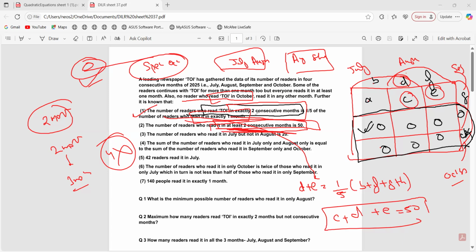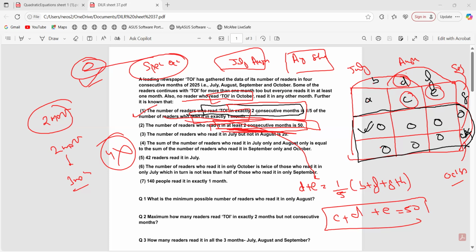The second one, C plus D plus E is equal to 50. Read it for me. The number of readers who read it in at least two consecutive months is 50. At least two means it can include three consecutive months as well, right? At least will include three as well as four. Four is zero because no one is reading in all four, including October.